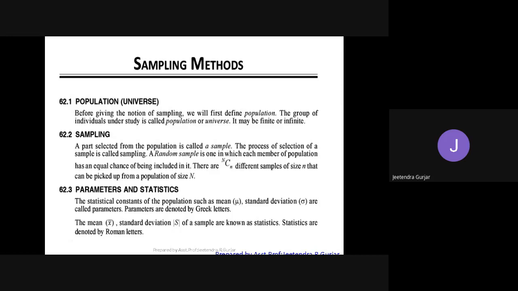Then we go for parameters and statistics. The statistical constants of a population, such as mean and standard deviation, where mean is denoted by mu and standard deviation by sigma, are called parameters. These parameters are Greek letters, students, and we will be using them in our sampling method. The mean and standard deviation of a sample are known as statistics. What is statistics? Some data we collect. If you collect the data of mean and standard deviation, then we will get a statistic. Same way in your college, whatever data we collect, marks, attendance, all this data will be statistics.